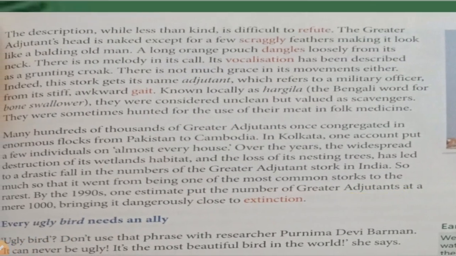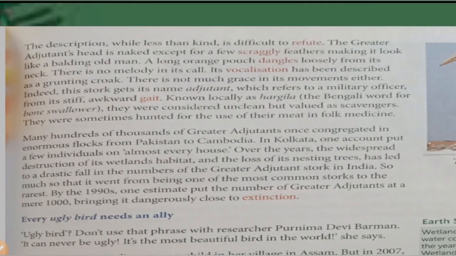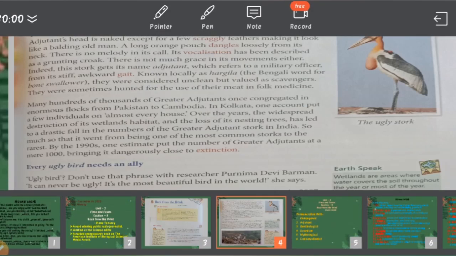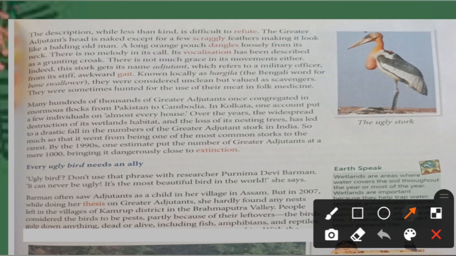The greater adjutant's head is naked except for a few scraggly feathers. Now whatever I am saying, just try to imagine over here. That is a few scraggly feathers. Scraggly means very rough and unpolished feathers. These are the feathers over here, very scraggly feathers, making it look like a balding old man. Balding old man means an old man who does not have hair. You can imagine a person who does not have hair, how he will look. This bird has only feathers like this.